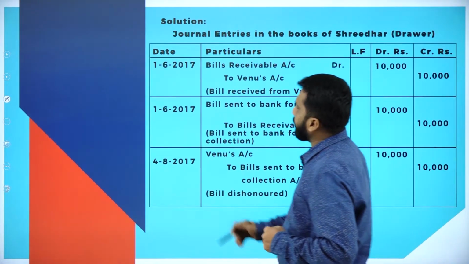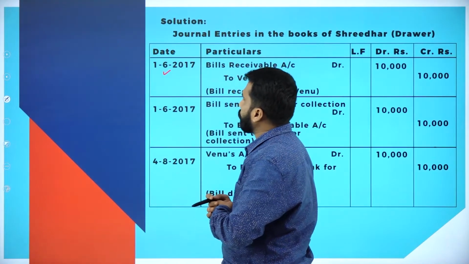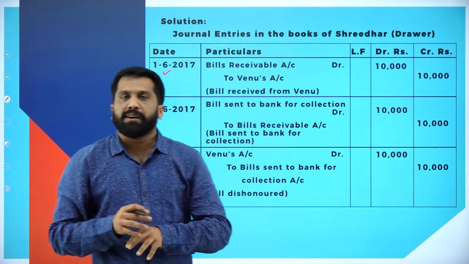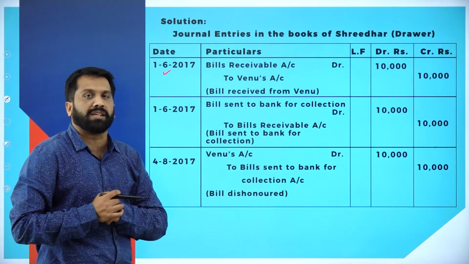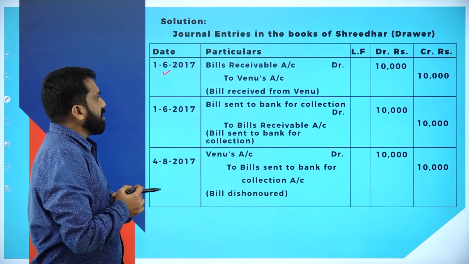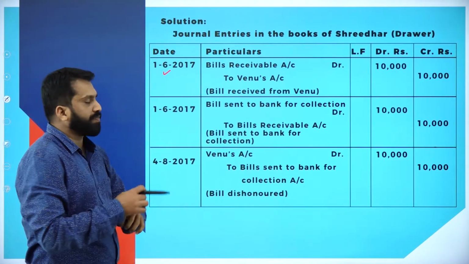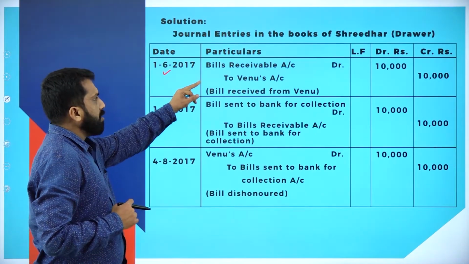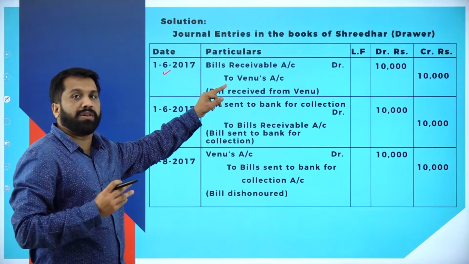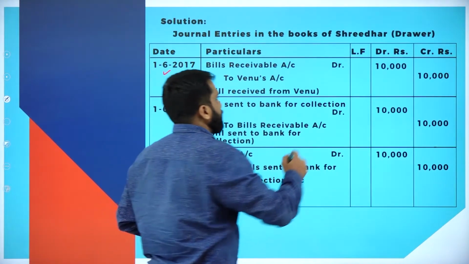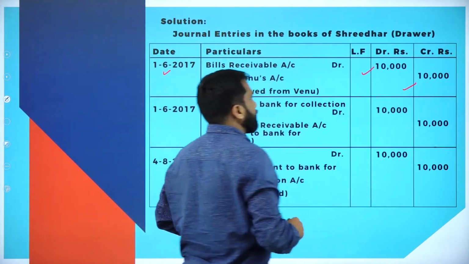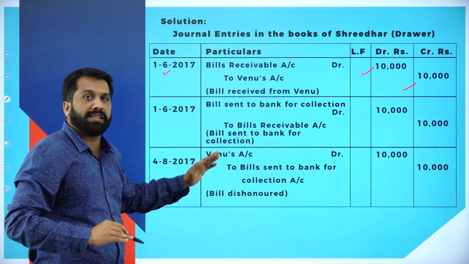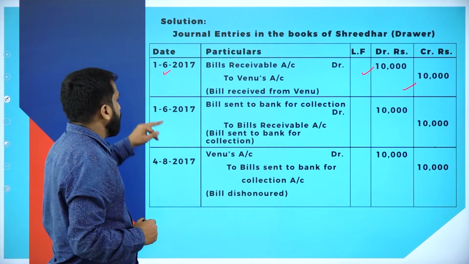When it was collected on 1st June, for collection of bill, what is the journal entry? Bills receivable account debit to Venu account. What is the amount? The amount is 10,000 as well as 10,000. Clear? It is done. What is the next one?